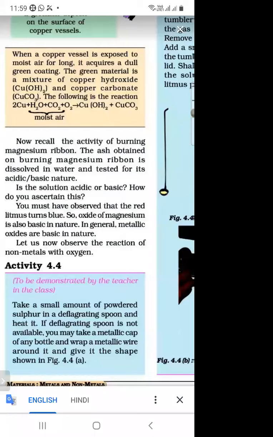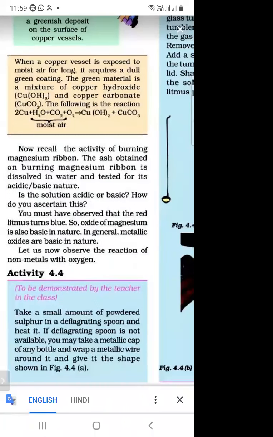So you have to remember some points. First, when magnesium reacts with oxygen, magnesium oxide is formed. When iron reacts with oxygen and water, rust is formed. And what is the formula of rust? Fe2O3, which is an oxide of iron.